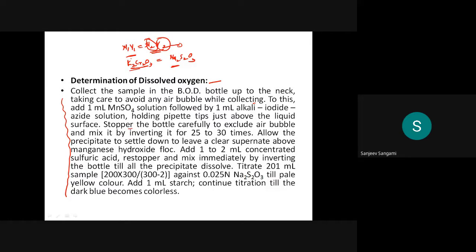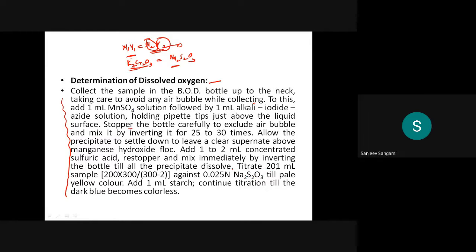Stopper the bottle carefully to exclude air bubbles and mix it by inverting it for 25 to 30 times. Allow the precipitate to settle down to leave a clear supernatant above the manganese hydroxide flocs. Then add 1 to 2 ml of concentrated sulfuric acid. Restopper and mix immediately by inverting the bottle till the precipitate dissolves.